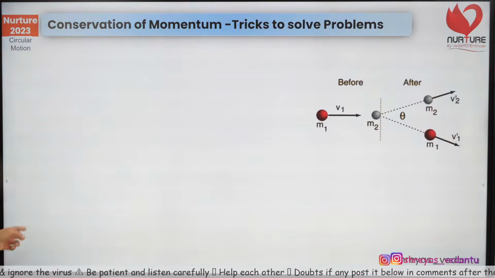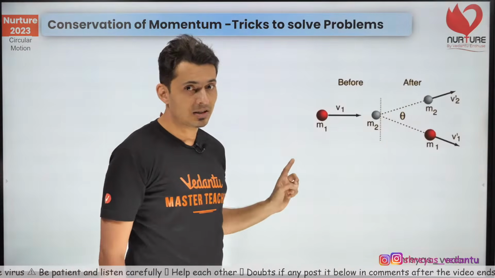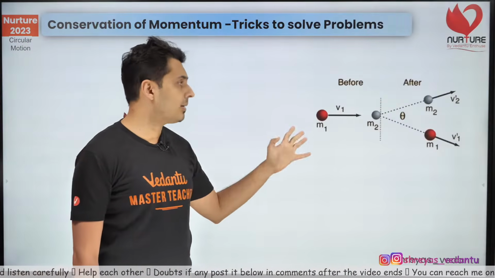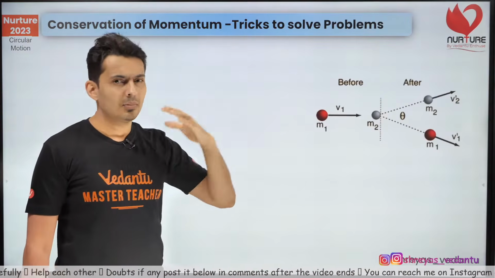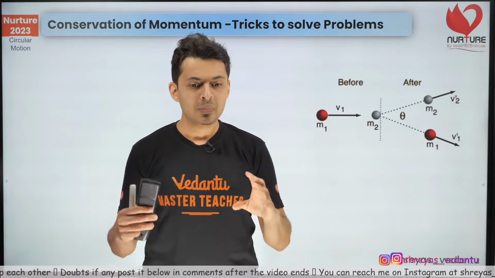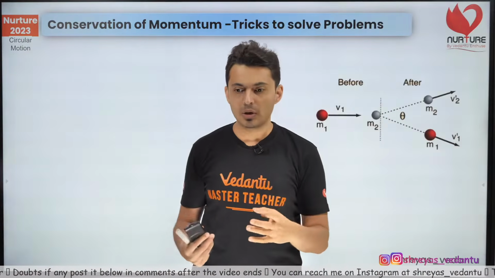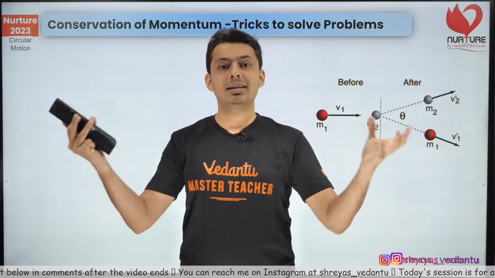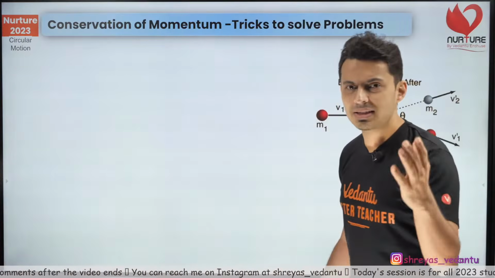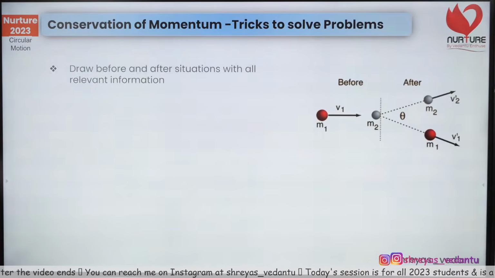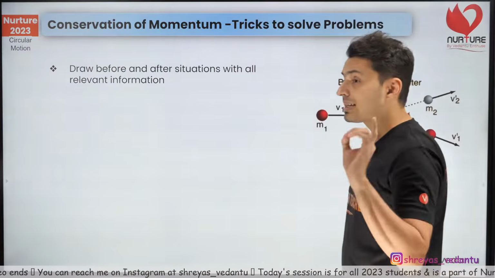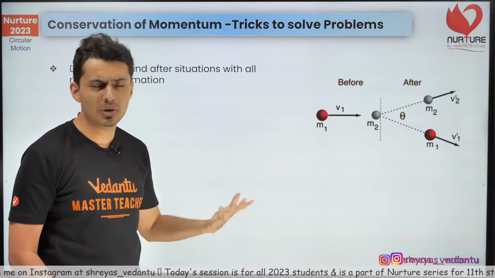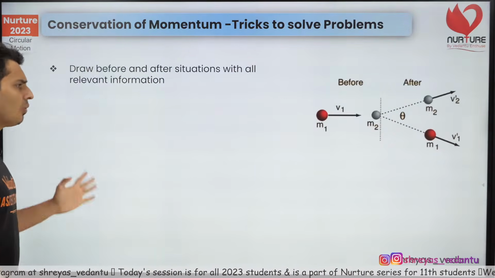Now when you are solving problems, use these tricks which I am giving to you. First thing is, always draw the diagram before and after. You are going to see a lot of problems where things are going to collide, or jump onto each other, or one system is there and it exploded. So you are always going to see some situation before and after. Always draw those things and show all the important data like velocity, acceleration, force, angles, etc.